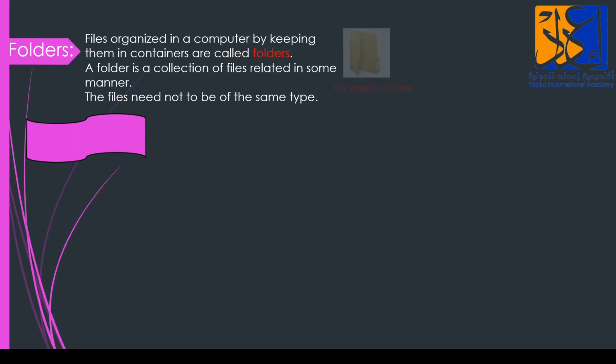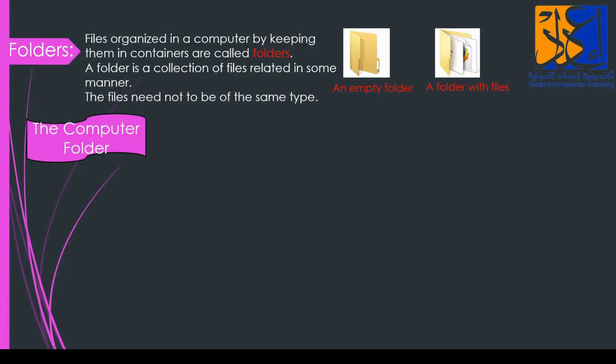Now this is an empty folder, but this is a folder with files. Like you have your school folder, and when you keep putting your papers in your folder, we call those files. You are keeping your things in your folder.